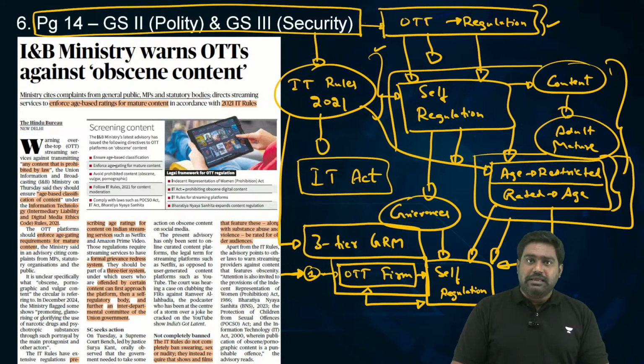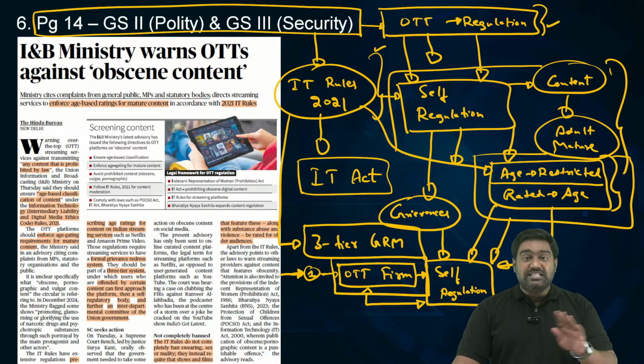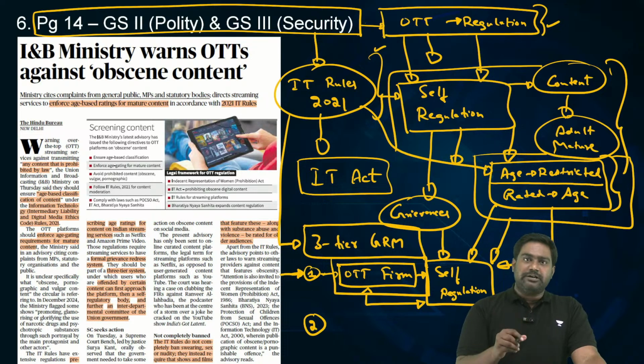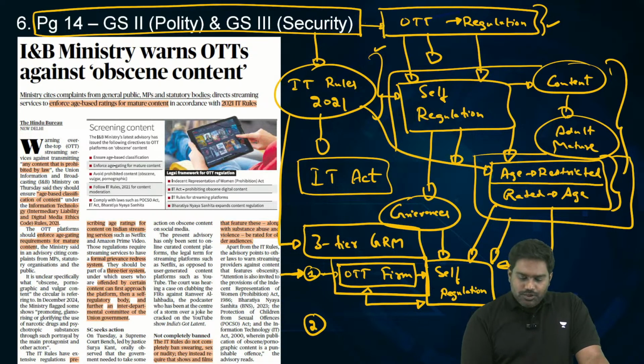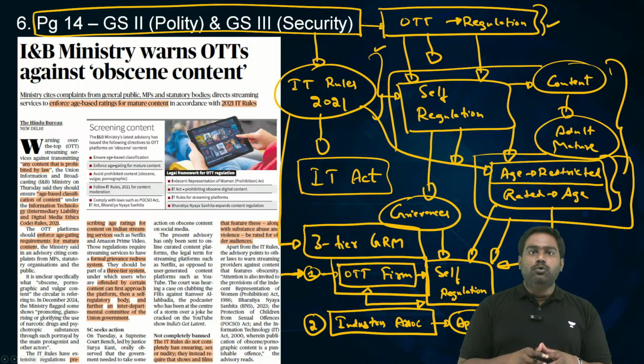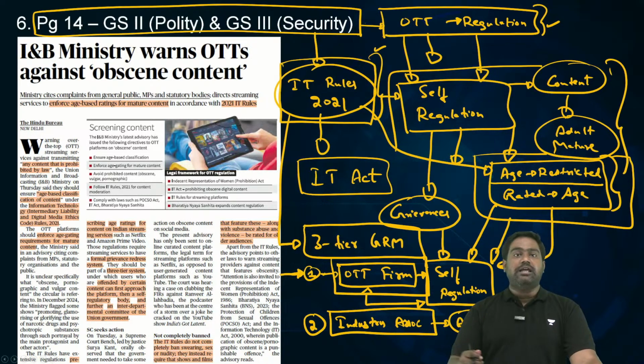At the level of the company, each individual OTT firm has to give the option to raise grievances and address those grievances. Now, if you're not happy with the grievance redressal of the OTT firm, there should be an appeal where you can take the grievance. There should be an appellate platform. So there is an industry level association which the IT rules have urged the OTT firms to set up, where these appeals can be heard. All OTT firms come together to form an industry level association to enforce the new IT rules so that the grievances of the consumers and citizens can be heard and action can be taken against objectionable content.